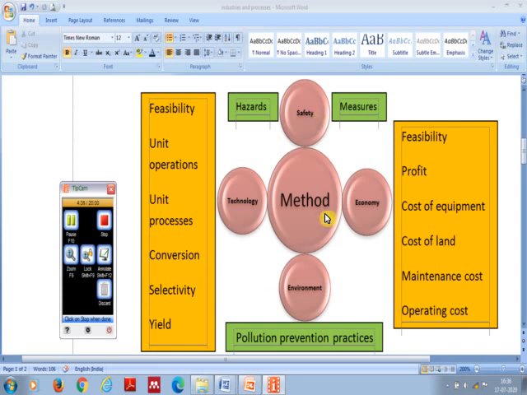These are some of the factors associated with processes and industries.